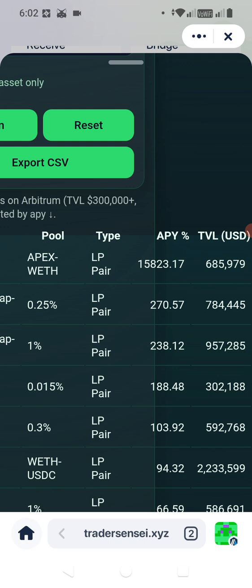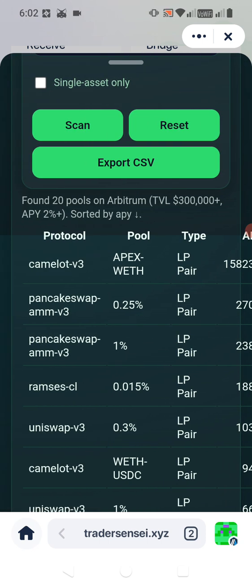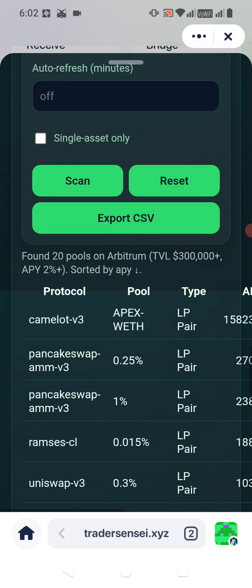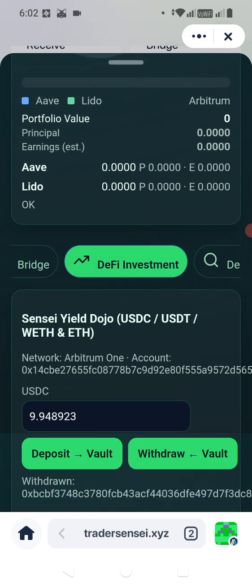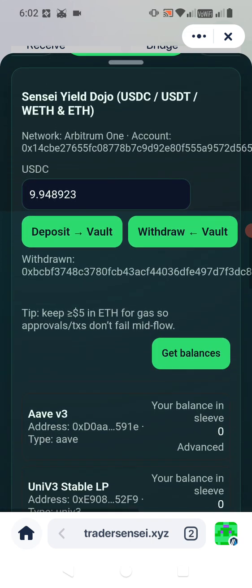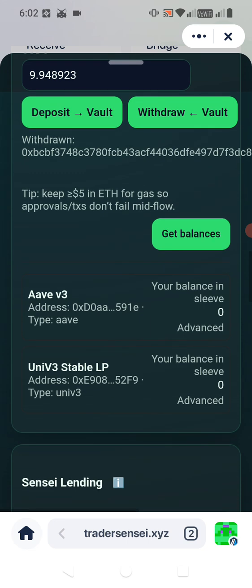This one is, wow, this is a lot. This is high. That's because this is popular. It's got a 685,000 total value locked in, so it's highly trusted. In this case, we can add Camelot, we can add Pancake Swap. So when you go, let's scroll up, DeFi investment, look at the Sensei Yield Dojo. You will see it here eventually.